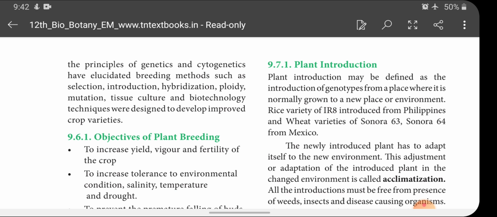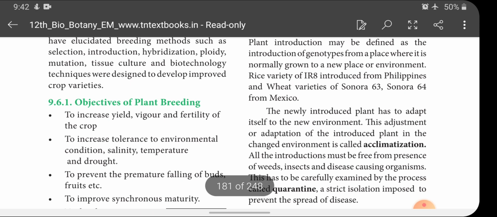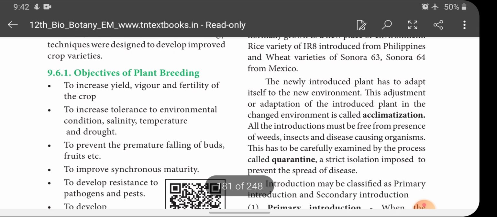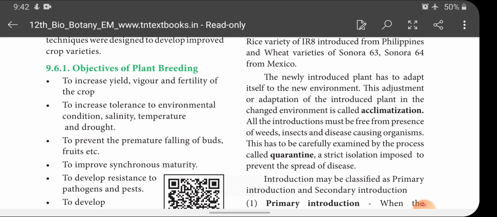Okay, so objectives of plant breeding. What are the objectives of plant breeding? It is a 5-mark question for you children. First objective is to increase the yield, vigor and fertility of the crop, and the second one is to increase tolerance